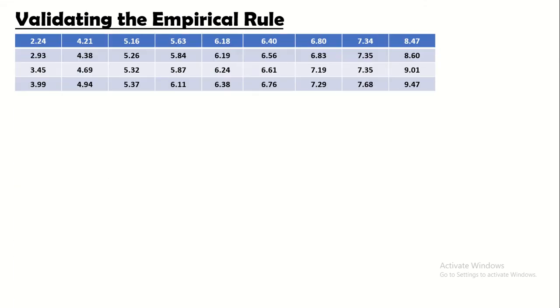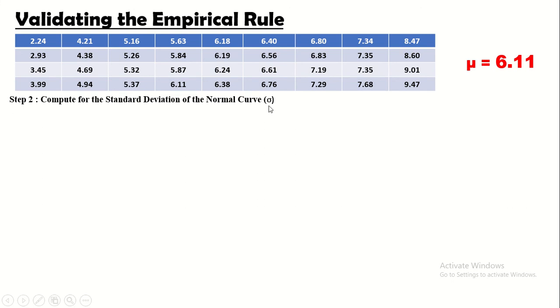Punta tayo sa ating step 2 for validating the empirical rule. So again, nandyan pa rin yung data natin. Ang ating mean na nakuha kanina or the population mean is equal to 6.11. Step 2, we have to compute for the standard deviation of the normal curve. Okay, so ito yung symbol for the standard deviation of the normal curve.